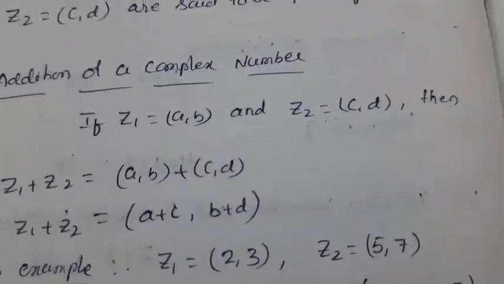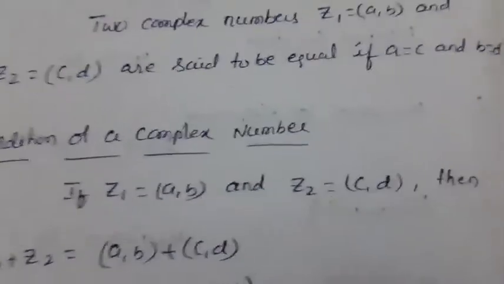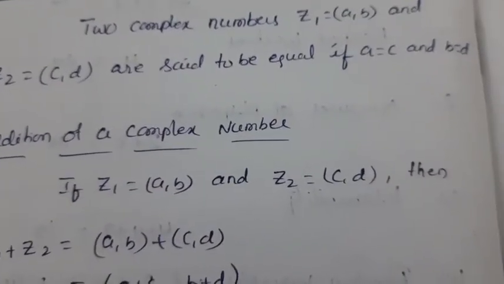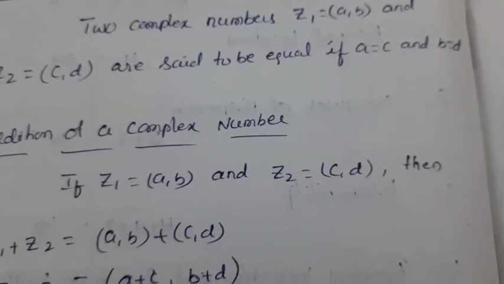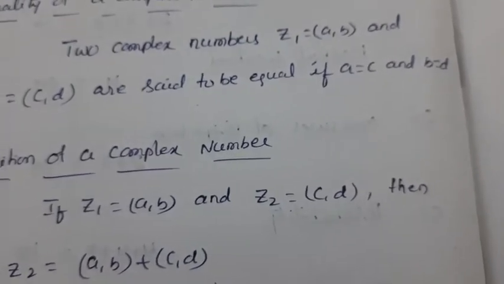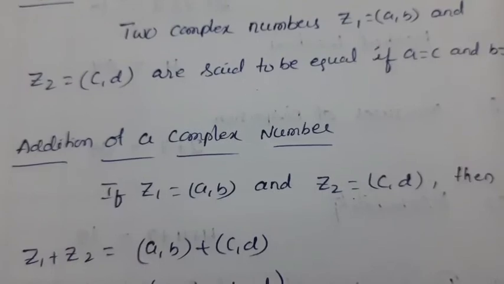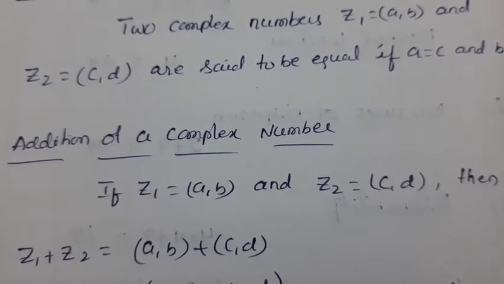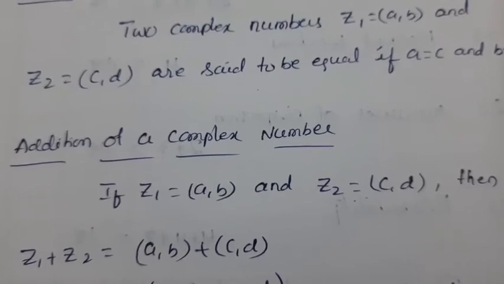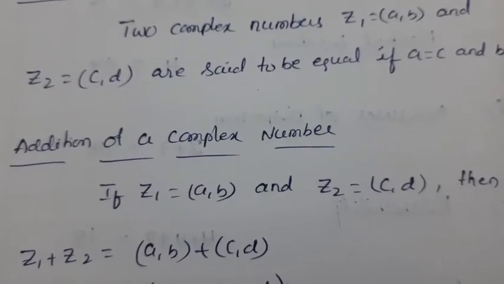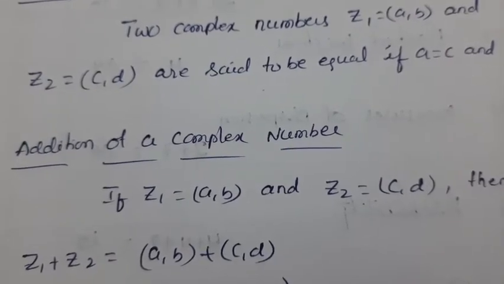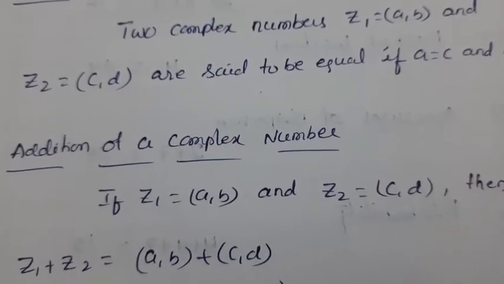Addition of complex numbers. We have to add two complex numbers. Suppose z1 equals (a, b) and z2 equals (c, d). Then z1 plus z2 is the ordered pair (a, b) plus the ordered pair (c, d). We have to add real part to real part and imaginary part to imaginary part.